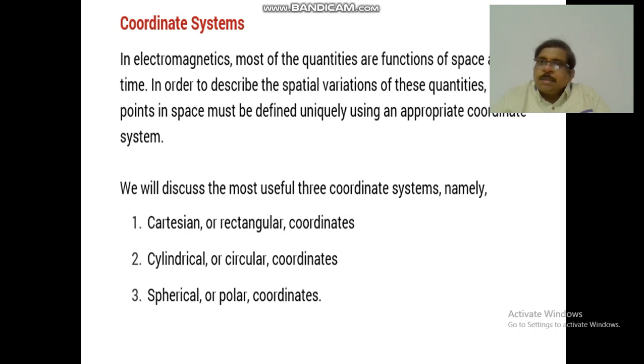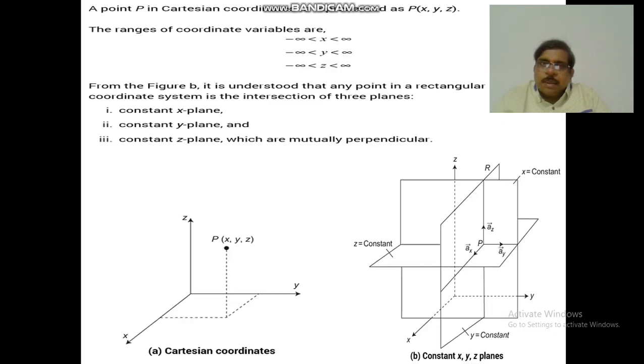Cartesian coordinate system is otherwise called the rectangular coordinate system. Cylindrical coordinate system is otherwise called the circular coordinate system. Spherical coordinate system is otherwise called the polar coordinate system.